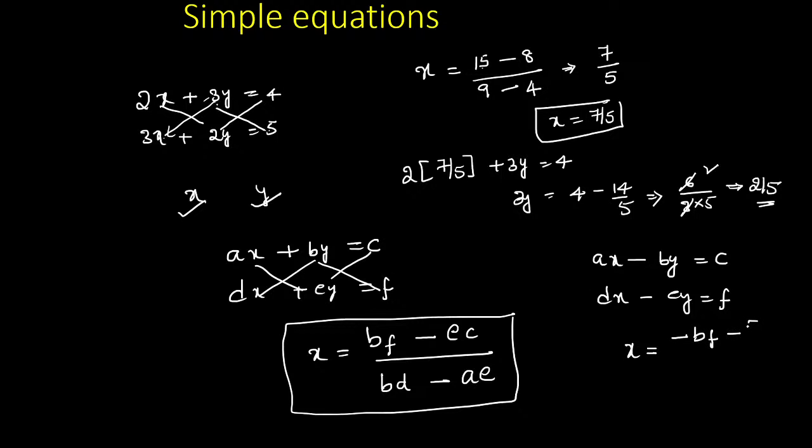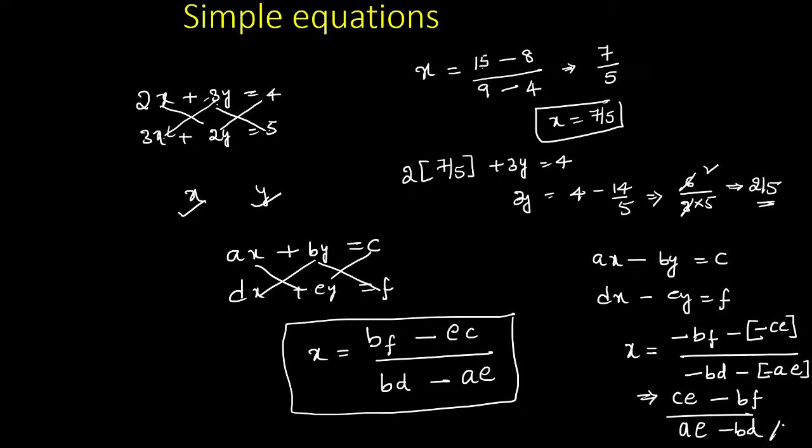Again find the difference, minus c, divided by, again multiply b into d, minus bd, minus AE. Then the final equation becomes CE minus BF divided by AE minus BD. Clear, Nana?